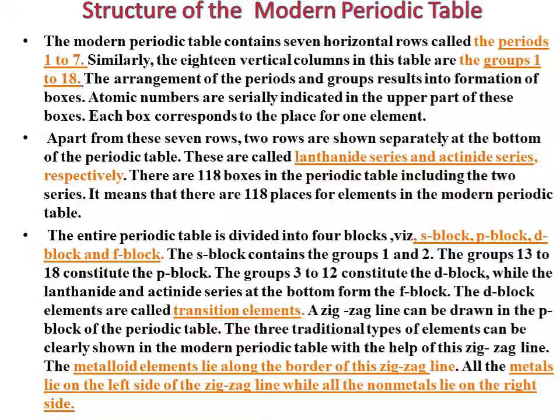A zigzag line can be drawn in the P block of the periodic table. The 3 traditional types of elements can be clearly shown in the modern periodic table with the help of this zigzag line. The metalloid elements lie along the border of the zigzag line. All the metals lie on the left-hand side of the zigzag line, while all the non-metals lie on the right side of the zigzag line.